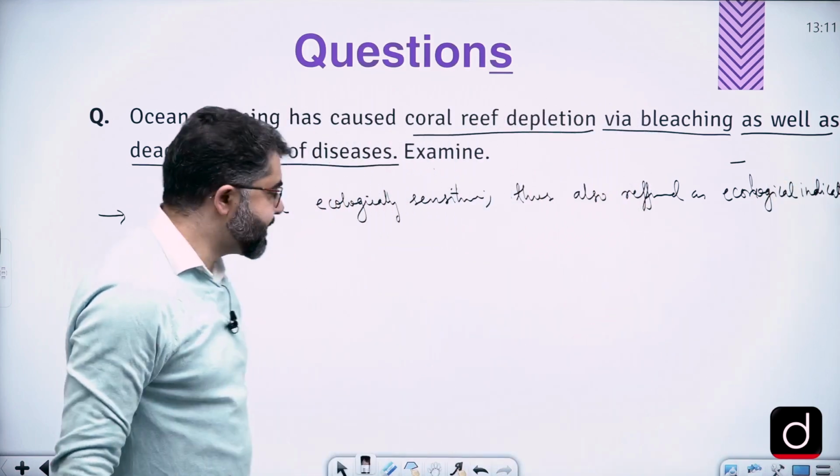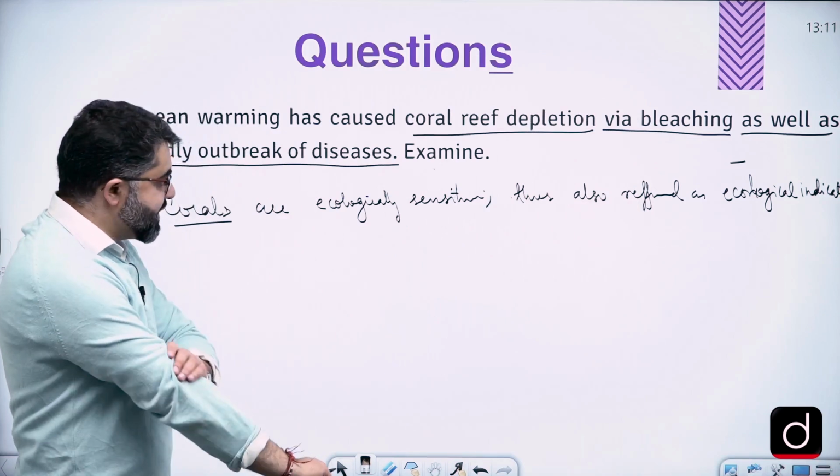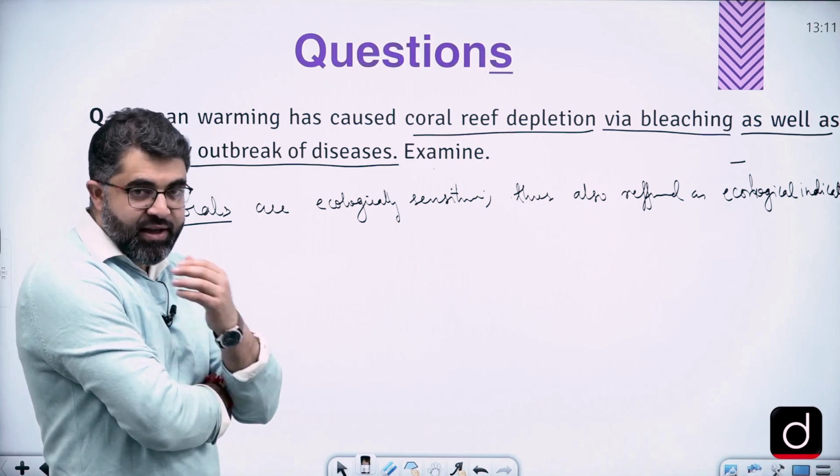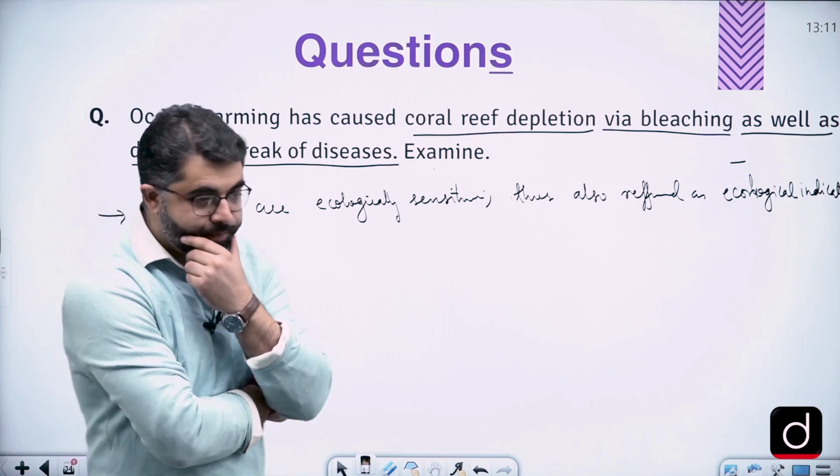Something like that we'll write first, that due to the ecological sensitivity of the corals, they are called as ecological indicators. Right?